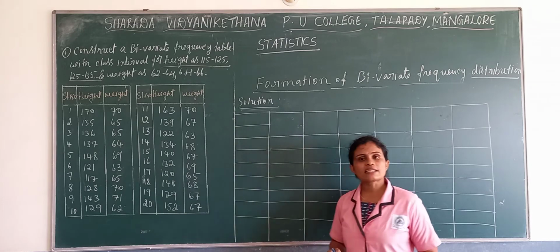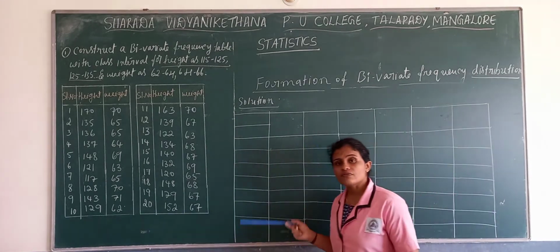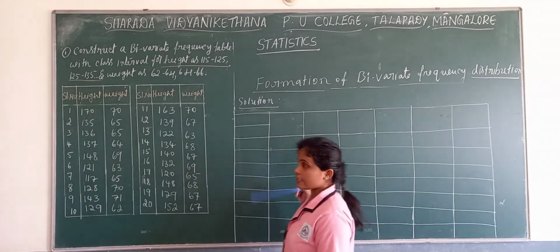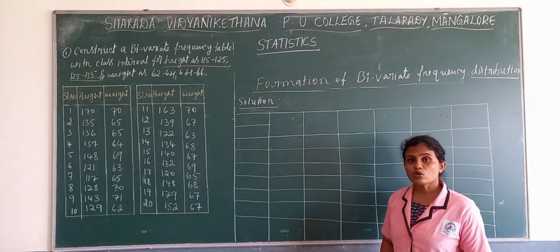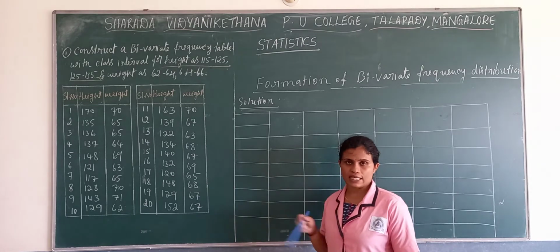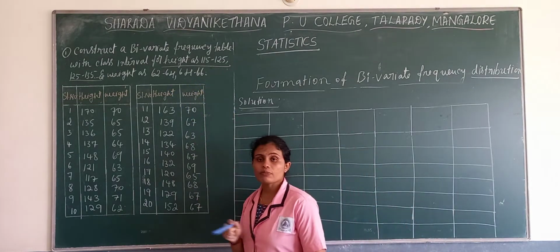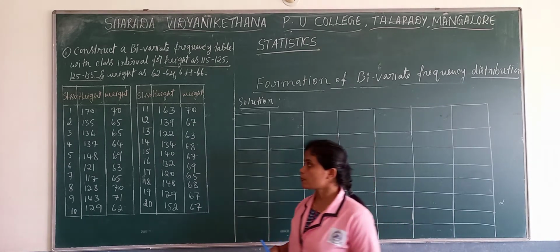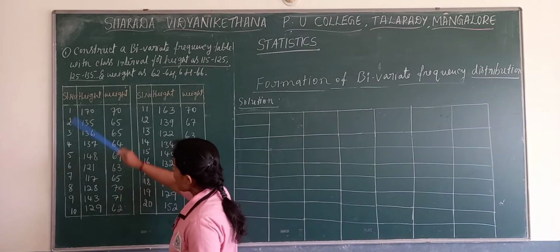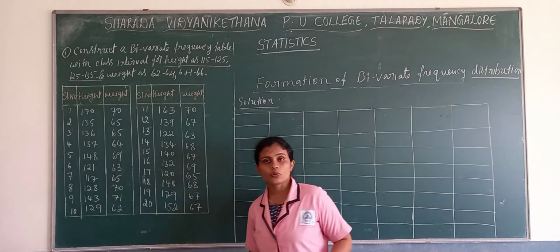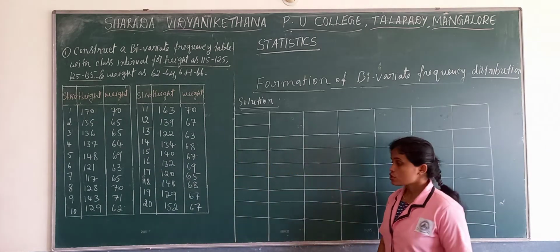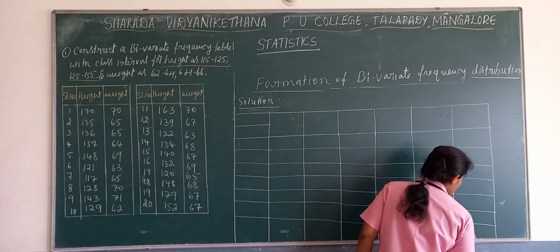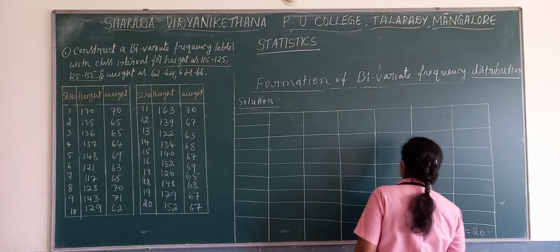You will get this kind of problem also, where they have already framed the class intervals and just tell you to assign the tally marks. If they do not frame them, we have to frame the class intervals. If they already framed the class intervals in the problem itself, it is easy for us to solve the problem. Now, height and weight of 20 persons are given, so at the end we need to get a total of 20.